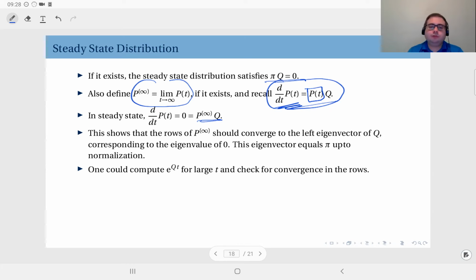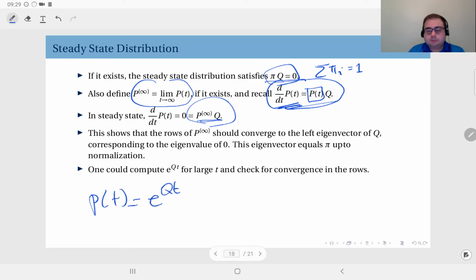So one way to compute the steady state distribution is solving this along with the sum of the pi i's being equal to 1, of course. Or rather, maybe you can check for P infinity. Remember that P(t) is equal to e to the power Qt.